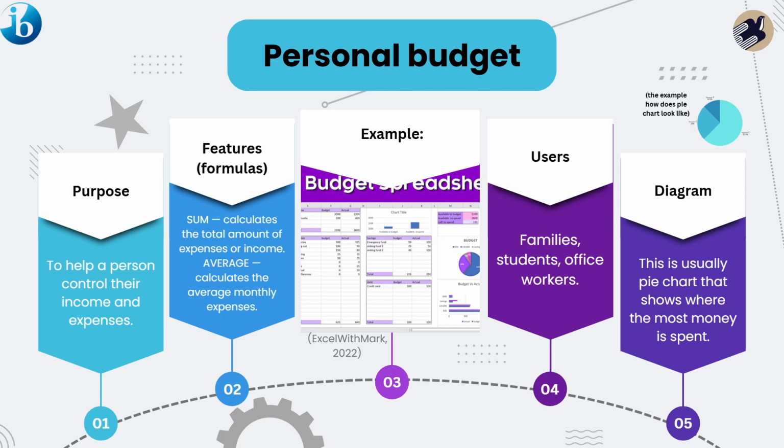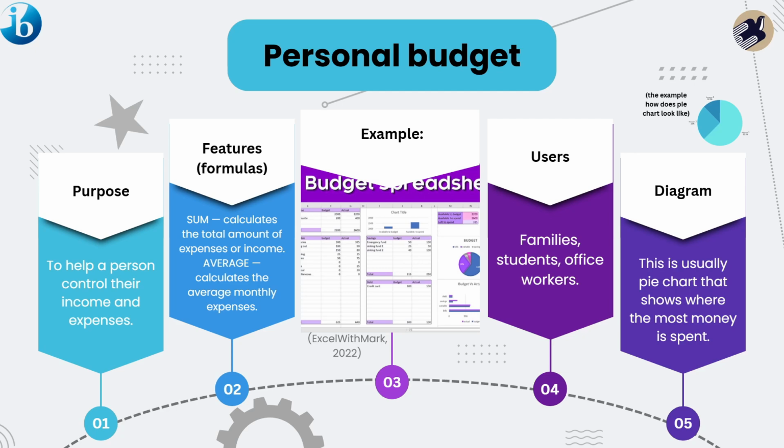Personal budget. The purpose of personal budget is to help a person control their income and expense. For example, when families want to know their income, they can just use it, and it helps them.